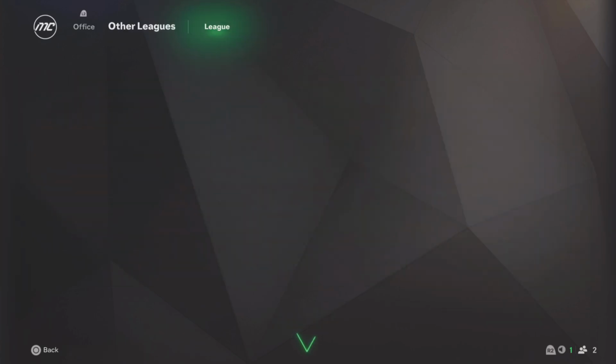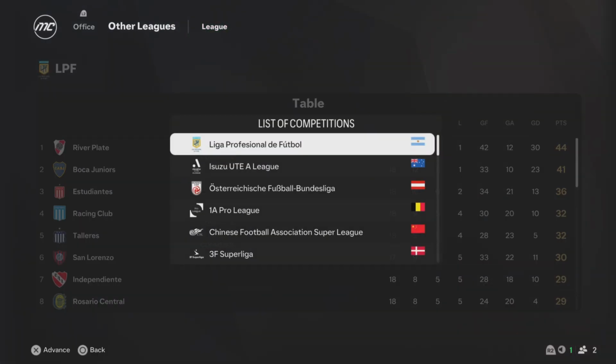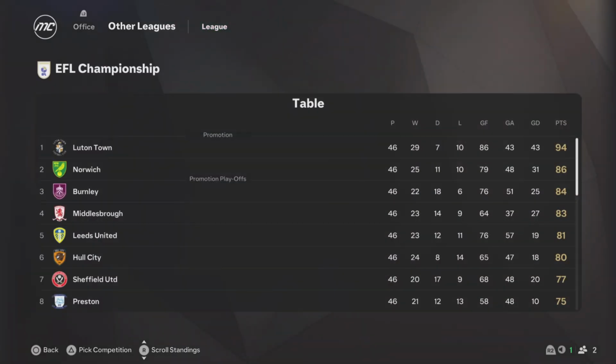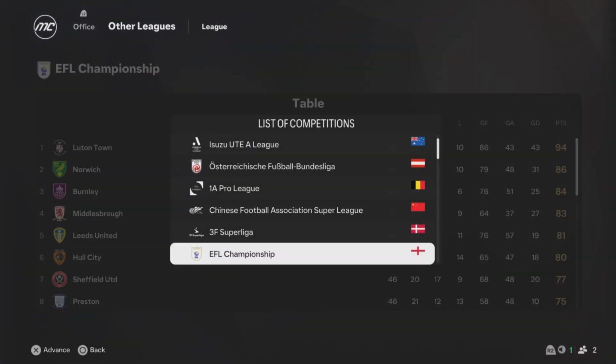And let's look at other leagues now. This is the last bit to look at. What leagues do I want? Yeah, Championship. I wish I could know who won the playoffs, but Luton and Norwich are the 2 automatics, and in the playoffs we've got Hull, Leeds, Middlesbrough, Burnley. Got those 4 there. We don't know who it's going to be.